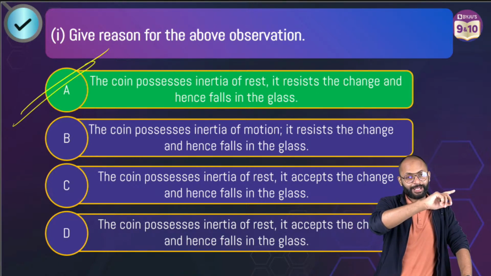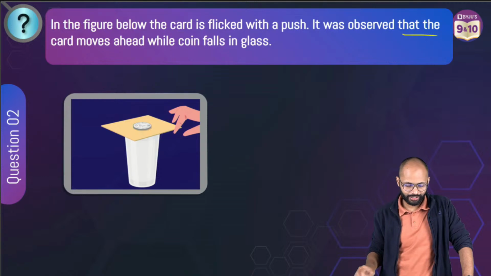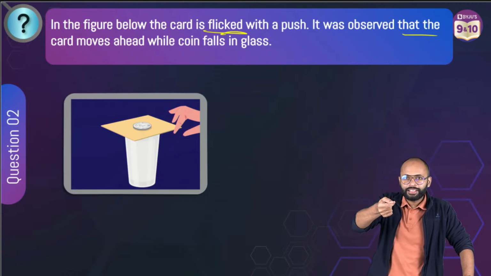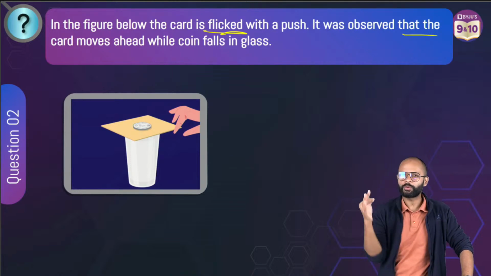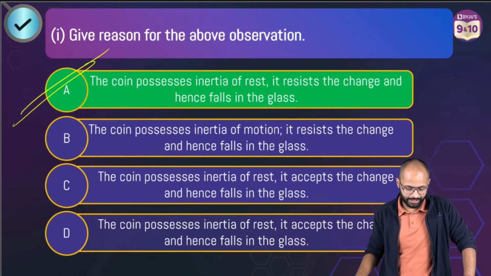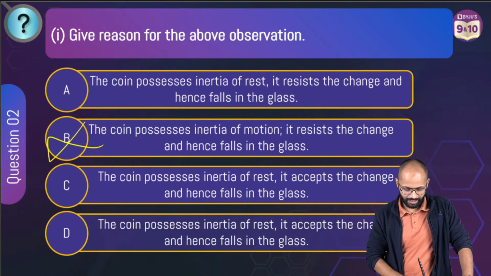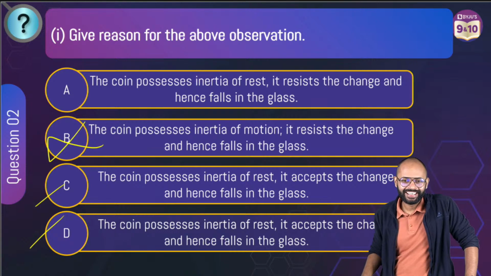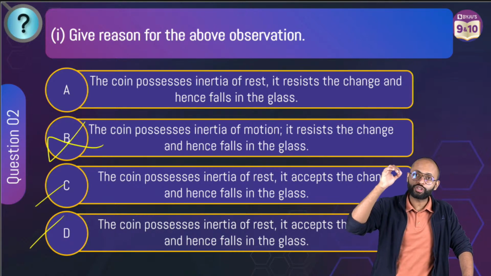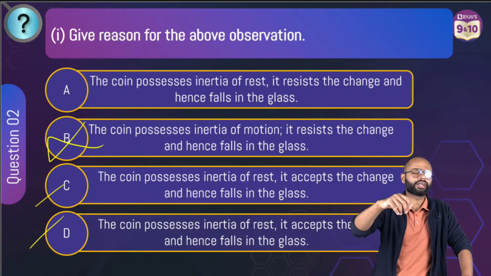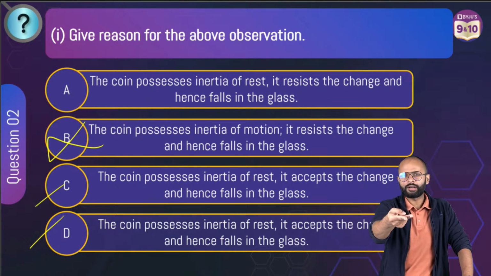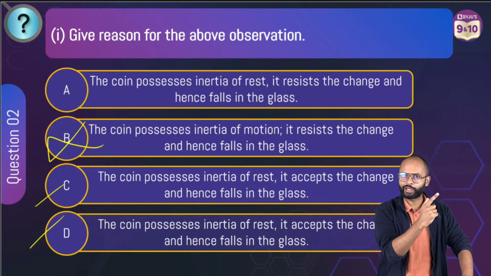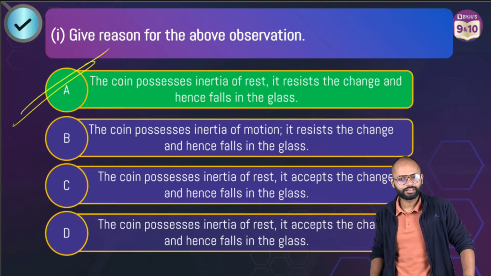Science facts, yes, it can move, but that is why if you read flicked, flick means you don't hold it and pull it slowly, you are not pulling gently, you are hitting it. Correct? C and D are same. Yes, you are right here, C and D are same. Good catch. Yes, if the coin moved with the card, Amruta, because you flicked, it will not move. You can try it out. Take a small piece of paper or cardboard, put it over a glass and put a coin and then you flick it. You will see. If you flick very quickly, the coin will fall. Correct? The coin example.